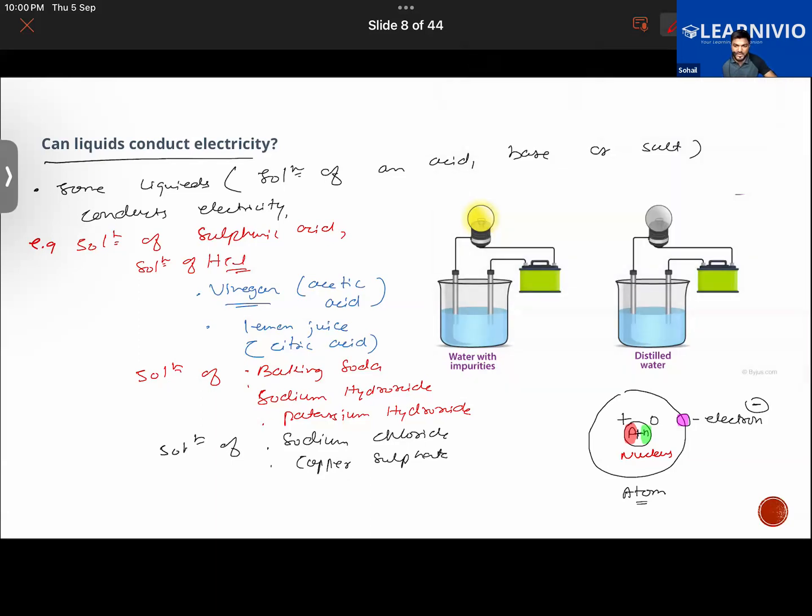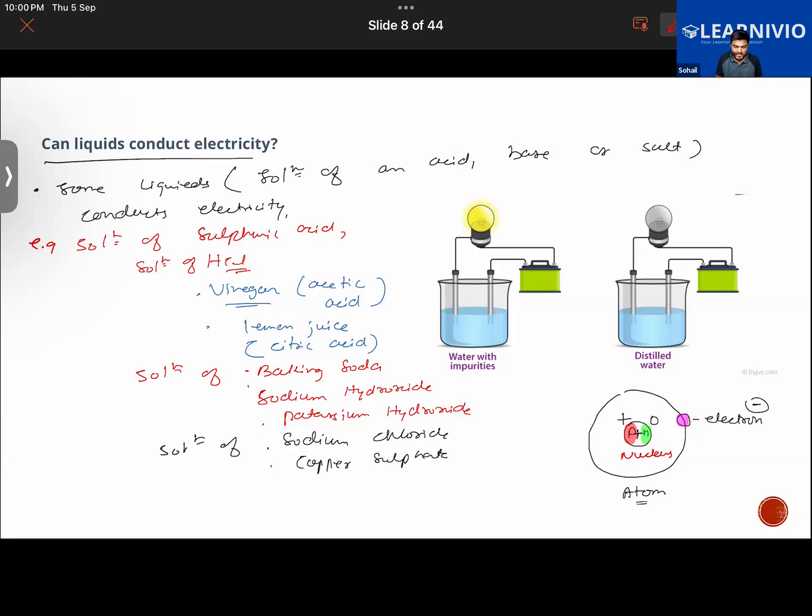Now, if an atom has an equal number of proton and electron, pay attention here, Aisha. By the way, before that, one proton has one positive charge, so two protons will have two positive charges like that. Aisha, one electron will have one negative charge, two electrons will have two negative charges like this.